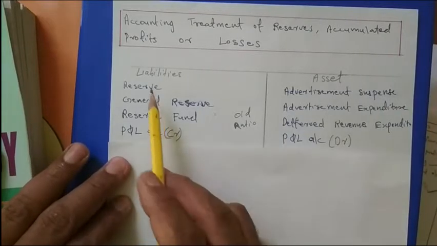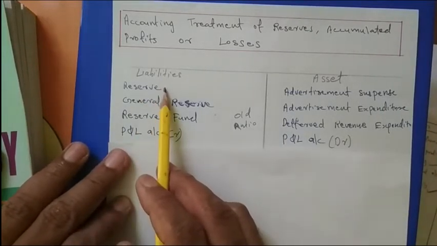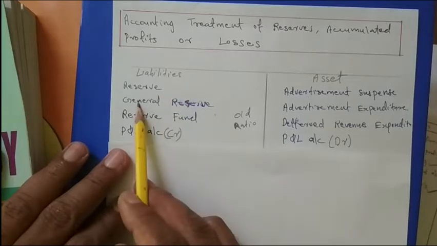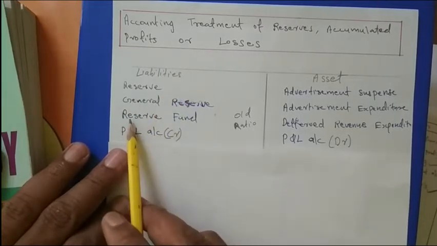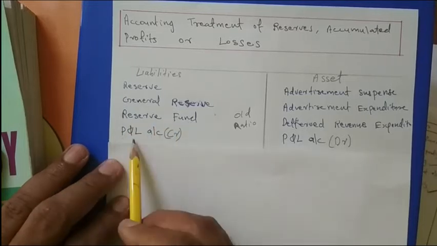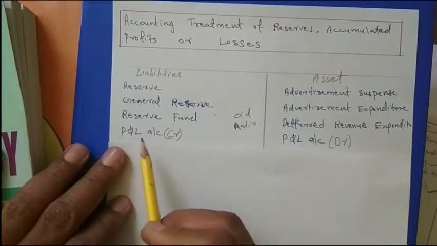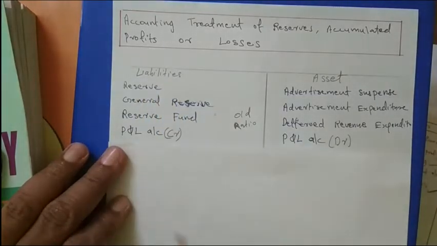So it is coming here, the entry I told, once again I am telling, for each item the journal entry will be: if a general reserve is there, the entry will be reserve account debited to old partners' capital accounts. For this item, general reserve account debited to old partners' capital accounts. For this, reserve fund account debited to old partners' capital accounts, and this one, profit and loss account debited to old partners' capital accounts. Okay, that is the journal entry.